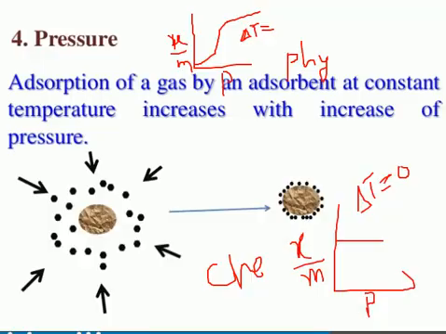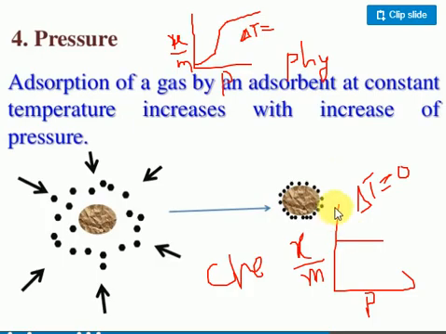Clear? Look at the next point, pressure. Suppose I'm taking one solid. When I apply high pressure, more gas molecules will be added to the surface area. Here I'm applying the same concept for physical absorption and chemical absorption. Physical absorption is about the amount of gas absorbed on m grams of the solid with respect to pressure. If delta T is equal to 0, then it's called an isothermal process. When I apply the pressure, physical absorption slowly increases, and at one point becomes constant.